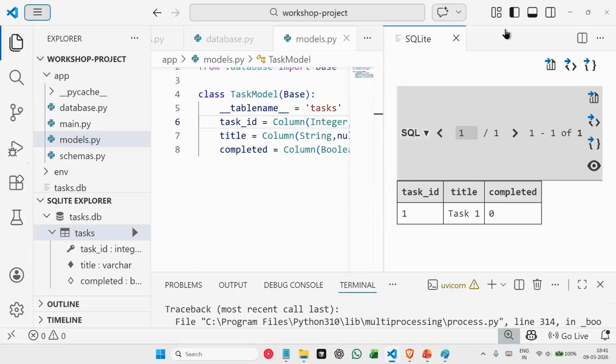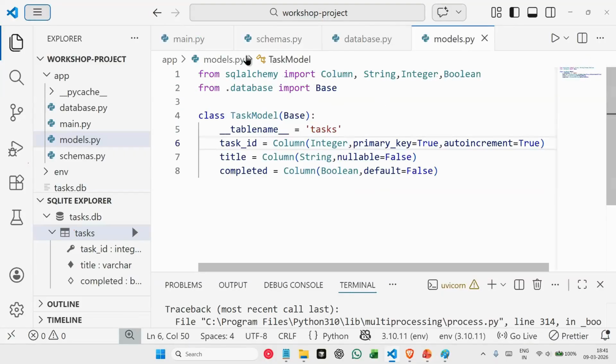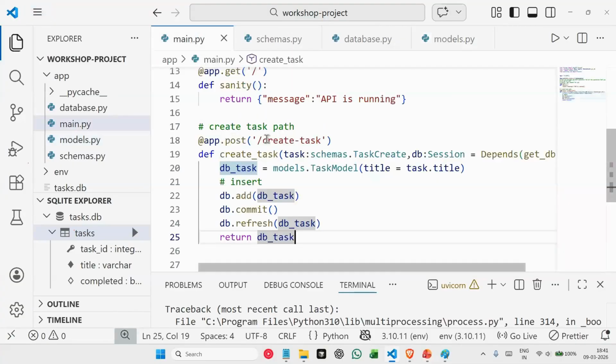So what is happening is, whenever you are trying to execute that particular path, create task, whatever task we are sending is coming to our task variable here. We are validating it using our Pydantic schema. We are creating a database session.